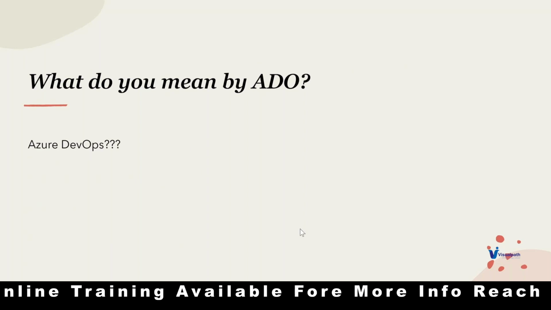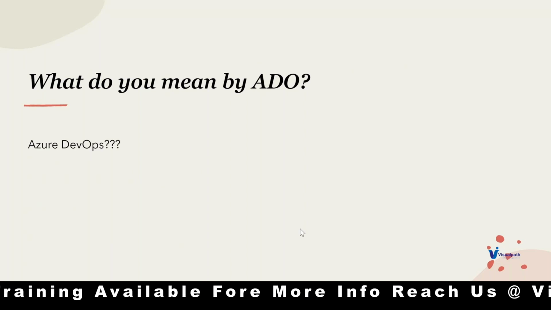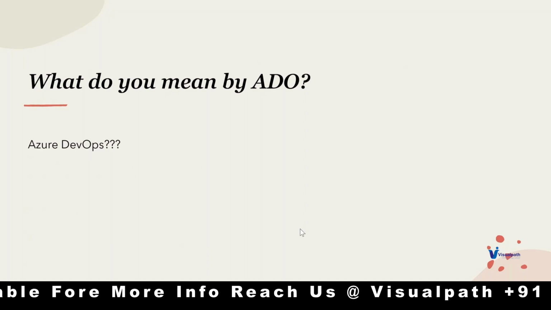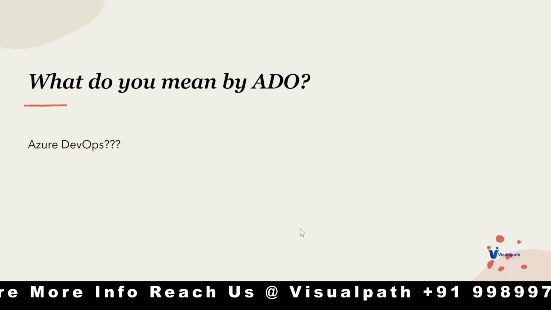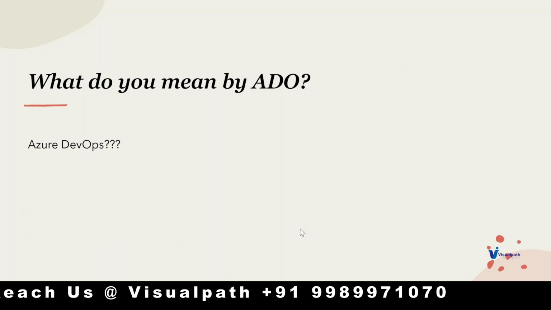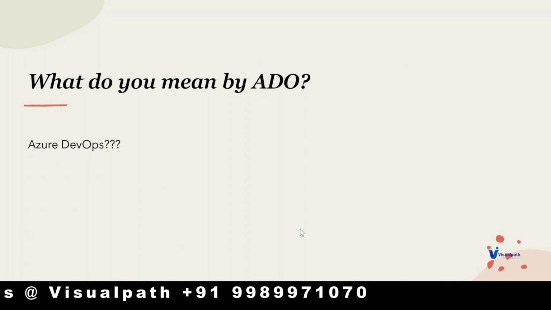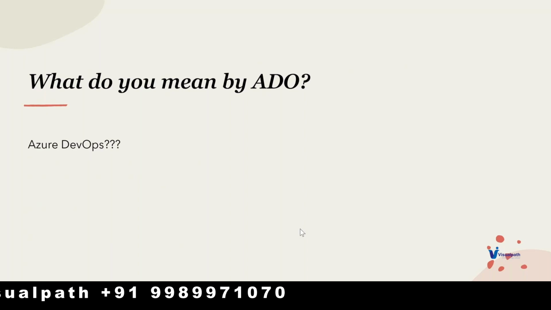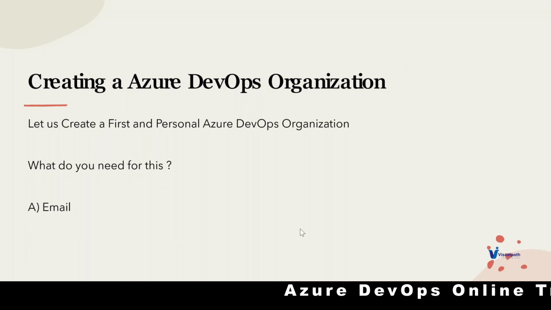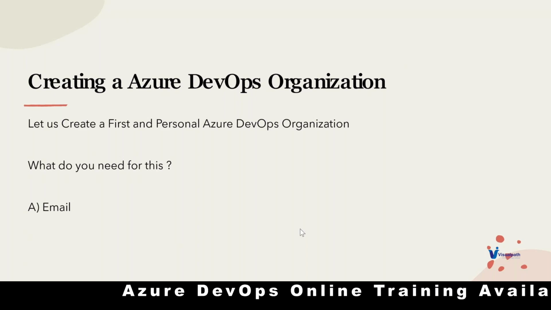When you want to be part of a technical team, or present yourself as part of a technical team, technical meaning a technology-based team, you should habituate yourself to using the technical terms in daily practice. So, ADO means Azure DevOps Organization. ADO should not be treated as Azure DevOps. ADO means Azure DevOps Organization. It's a shortcut name for Azure DevOps Organization.